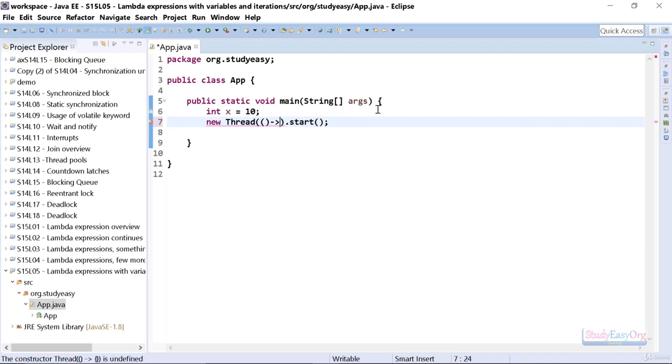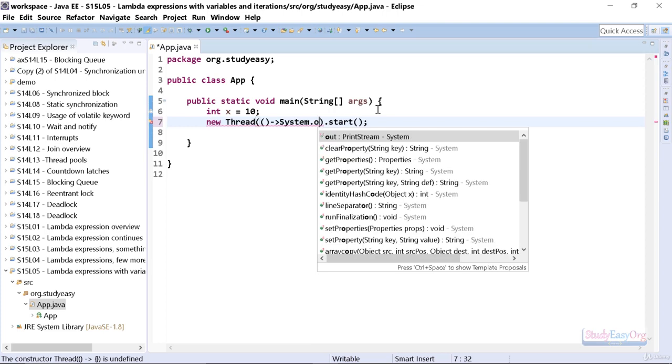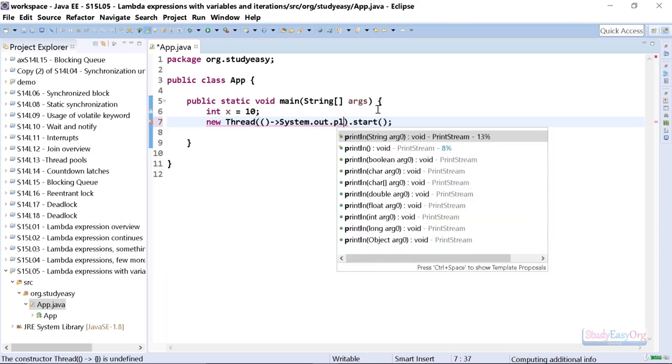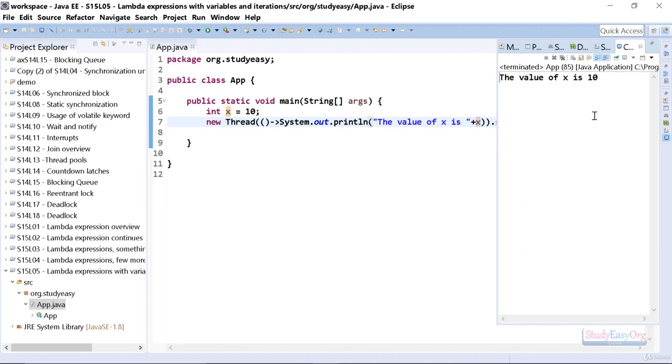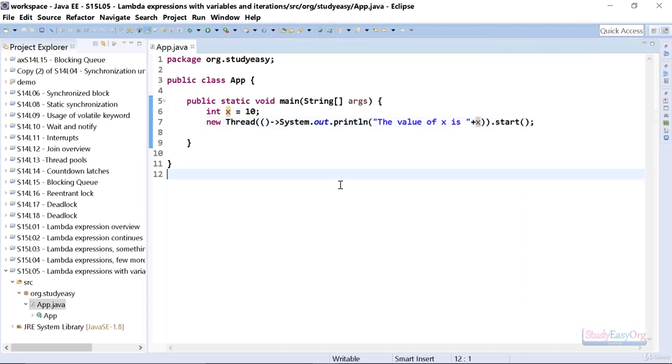Alright, so the autocomplete won't work in here, so let's type System.out.println, and in here we will pass the value of x. So the message would be "the value of x is", and we will display the value of x. So till now there is nothing new which we have been doing. If I execute the program, definitely we would be able to print this.